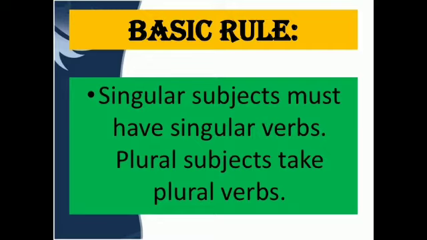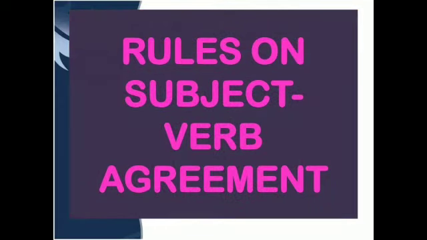So the basic rule is singular subjects must have singular verbs and plural subjects must take plural verbs. This we all must know. First of all we must know what singular subjects are and then what singular verbs are. In the same manner we must know about plural verbs and plural subjects. So this is the basic rule, that singular subjects must have singular verbs and plural subjects take plural verbs.